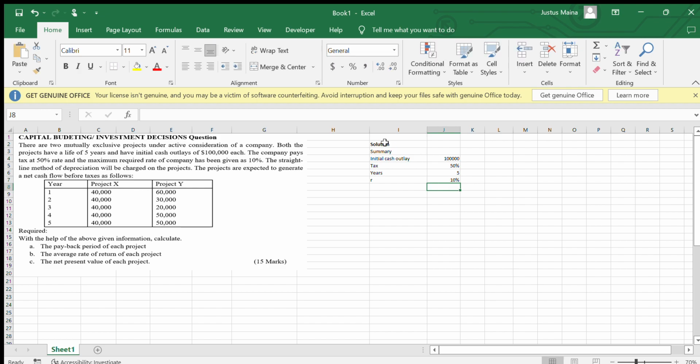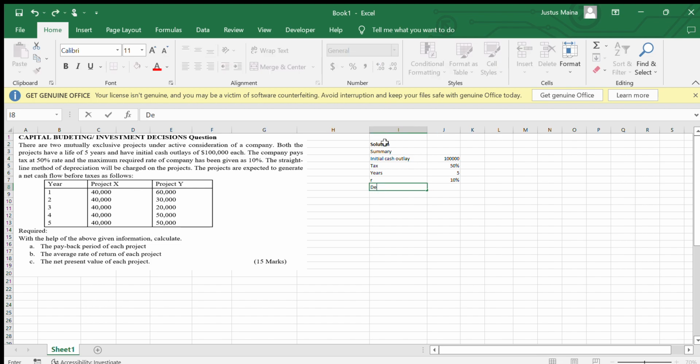With that information, we are also told that this company, having these two projects, has a depreciation, and it follows the straight line method.